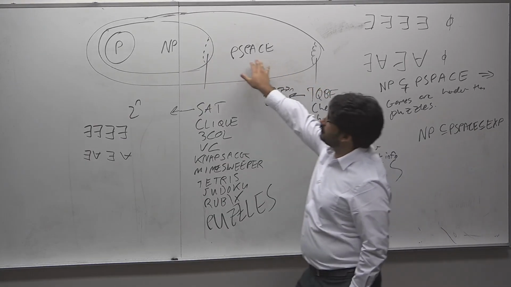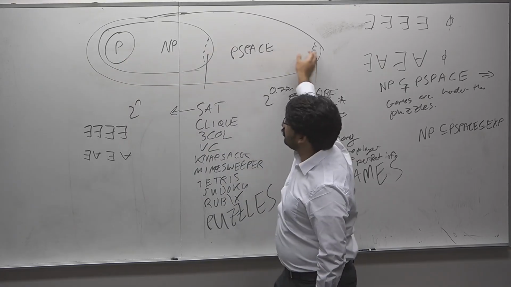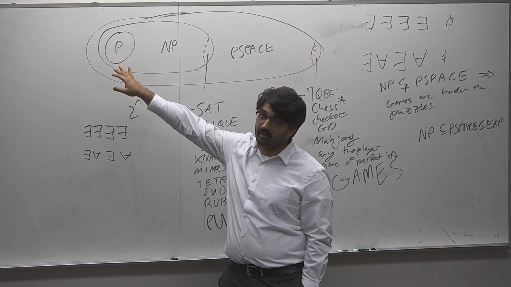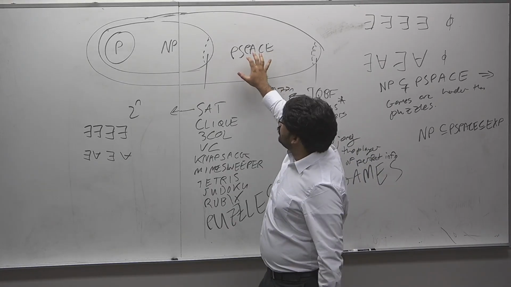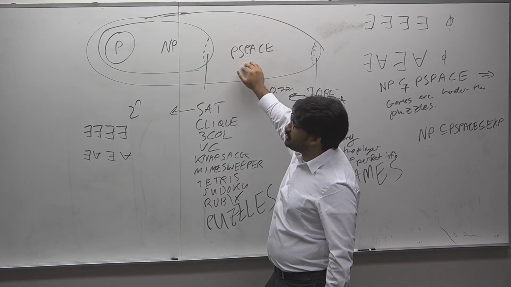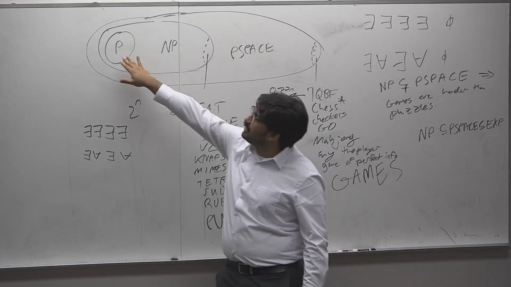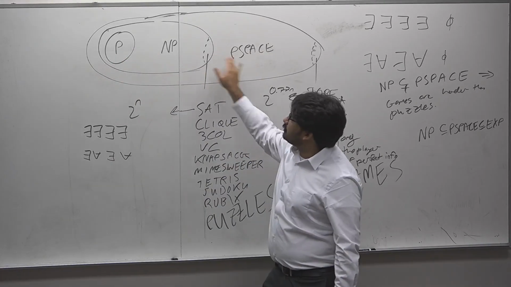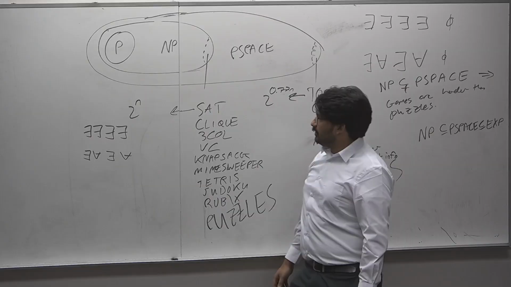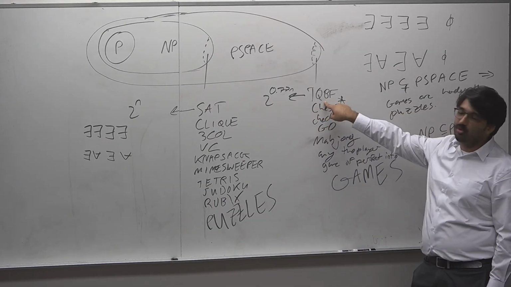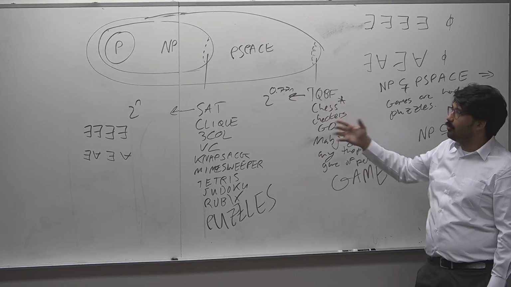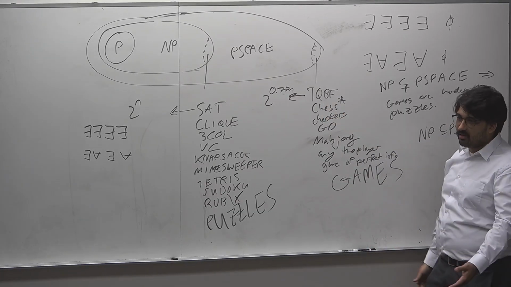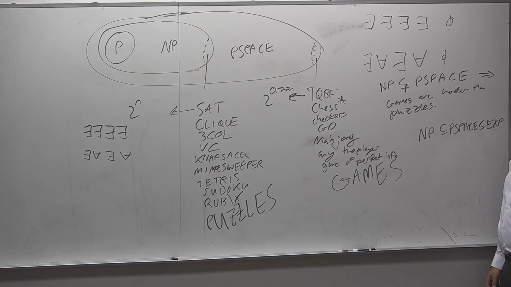So if any PSPACE hard problem gets into P, then since P is closed under polynomial time reductions, the entire class of PSPACE goes into P. So you could put all of PSPACE in P, which would mean P equals PSPACE, which is also equal to NP. So for that reason, if TQBF were to be in P, P would equal NP. But we don't believe this to be the case. So that's another piece of evidence you can think about for it being PSPACE hard.